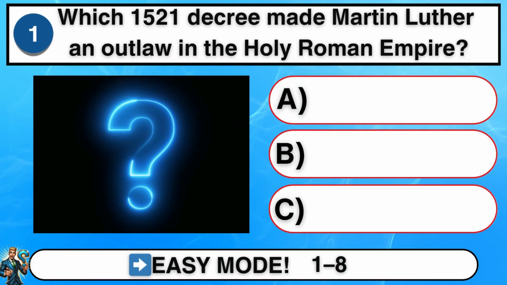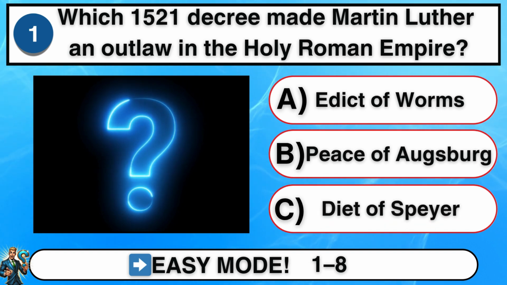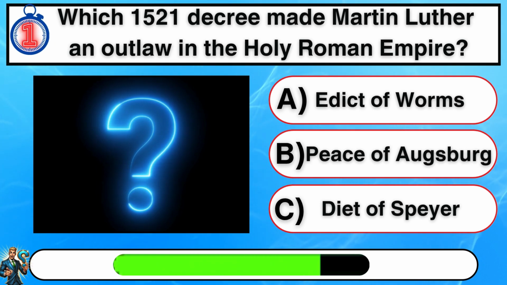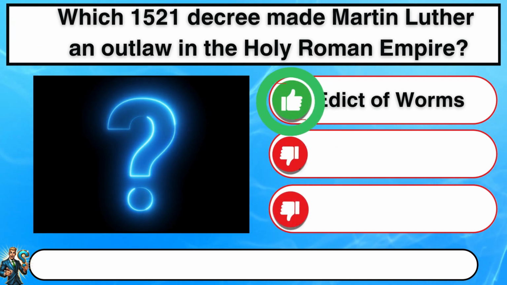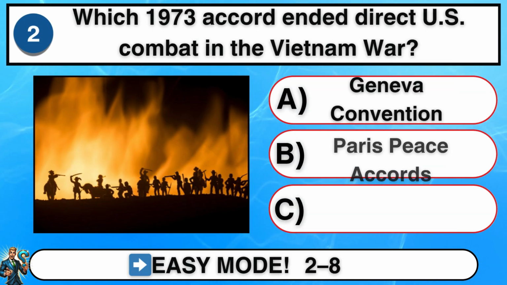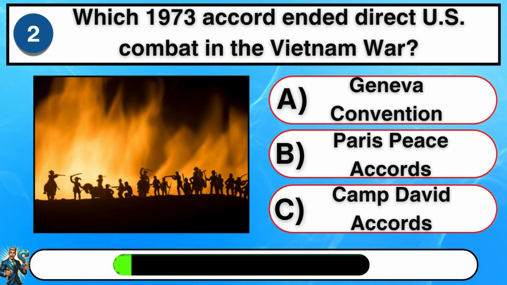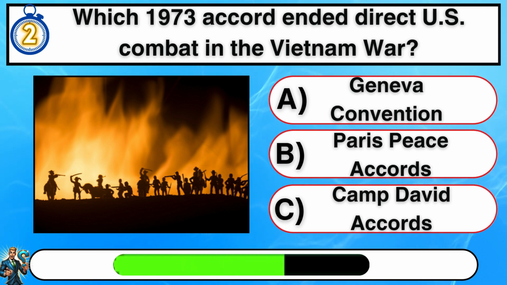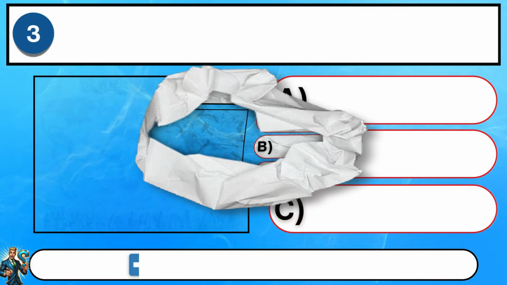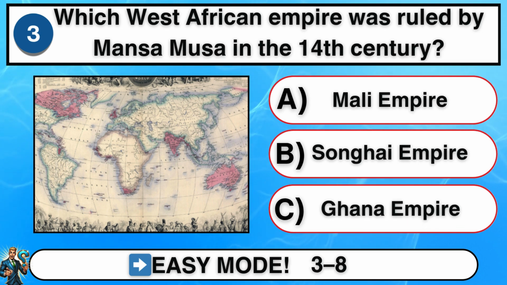Which 1521 decree made Martin Luther an outlaw in the Holy Roman Empire? A. Edict of Worms. Which 1973 accord ended direct U.S. combat in the Vietnam War? B. Paris Peace Accords. Which West African empire was ruled by Mansa Musa in the 14th century?